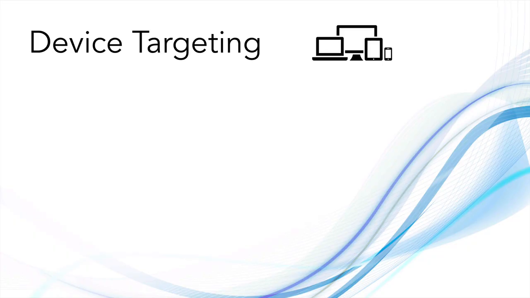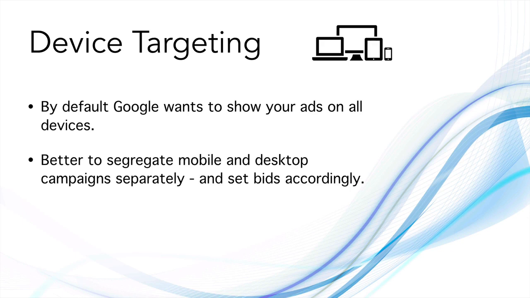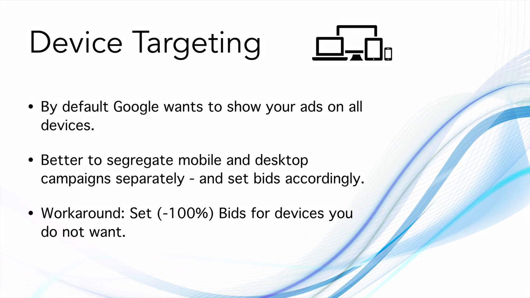The next is device targeting. By default, Google wants to show your ads on all devices. So when you set up a campaign, Google will show your ads on desktops, computers, mobiles and tablets as well. But this is not always recommended. If you are targeting users on mobile and on desktop separately, create separate campaigns for that and set bids accordingly. There is not a default option to switch off mobile, but there is a workaround. What you can do is set minus 100% bids for the devices that you do not want. I will show you this inside the AdWords account how it is done.